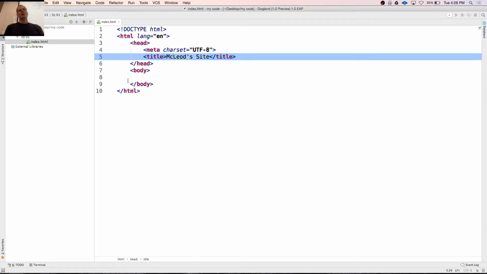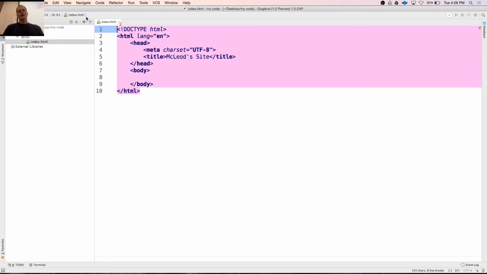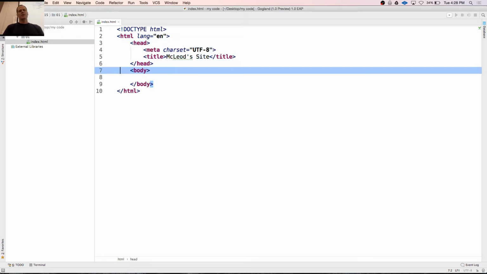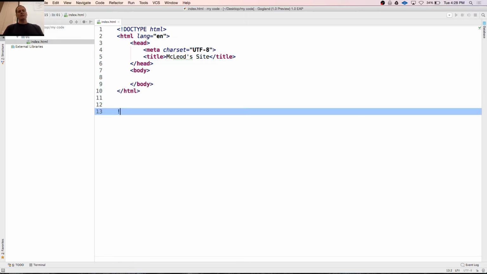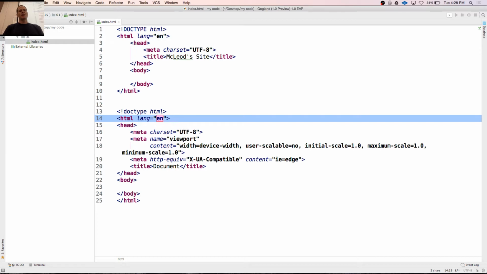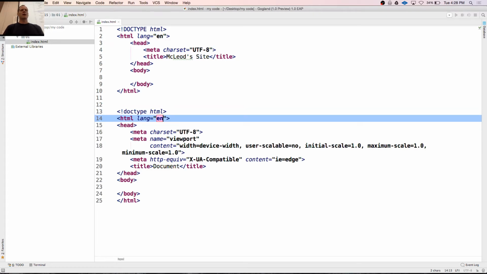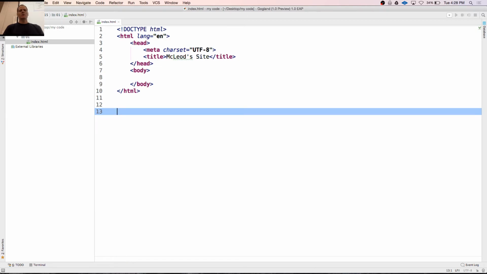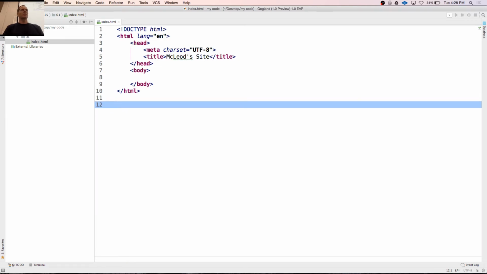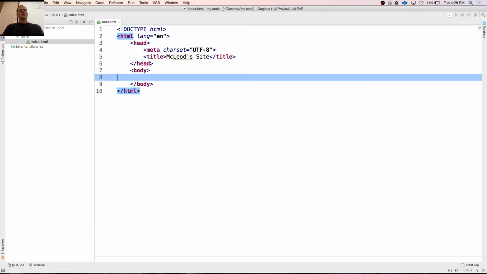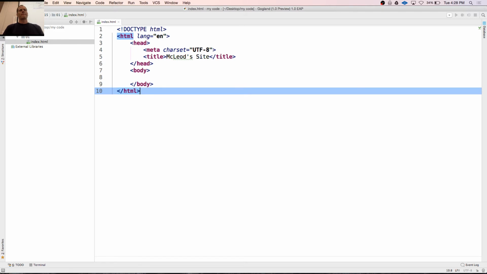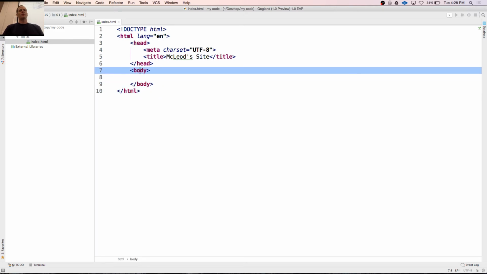There's a quick shortcut for getting all of that. I could just do an exclamation point and hit tab. And it fills a lot of that in for me and a little bit more. An exclamation point, tab. And that is Emmet, Emmet.io. So you'll learn some shortcuts so you don't have to write a lot of code over and over and over. Exclamation point as well, tab. But right now you just have this.